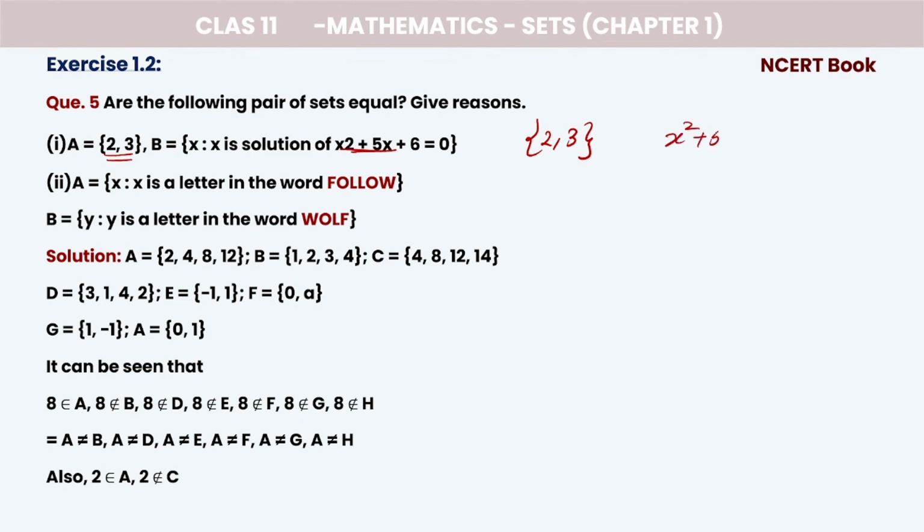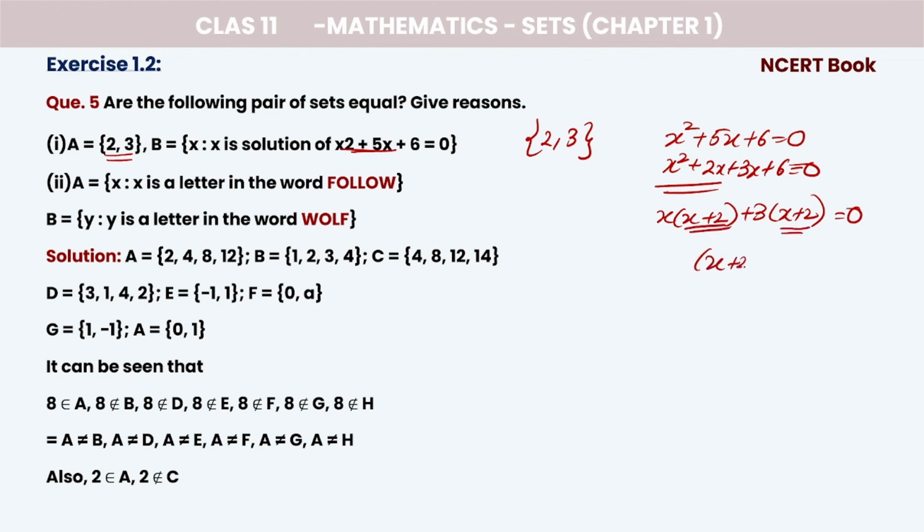X square plus 5x plus 6 equal to 0. Make the factors 2 into 3, right? So x square plus 2x plus 3x plus 6 equal to 0. Factors: take common from the first two, x into x plus 2. Then take common from the last two, plus 3 into x plus 2, equal to 0. What is common to both? x plus 2. Taking x plus 2 common, the left is x plus 3, which is equal to 0. X equals minus 2 and minus 3. So A is {2, 3} and B is {minus 2, minus 3}, which implies A is not equal to B.